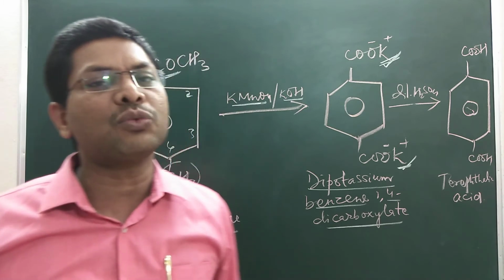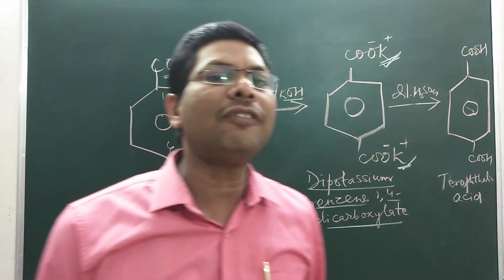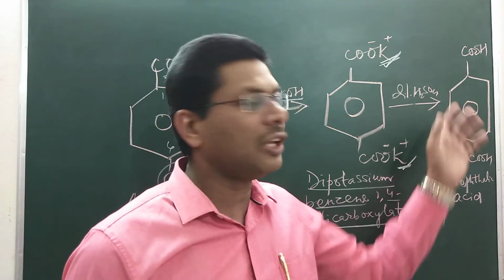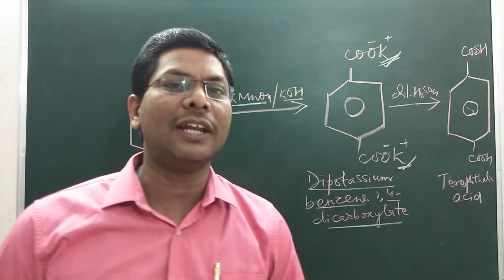Terephthalic acid is used as one of the monomers in the preparation of terylene or dacron. It is a very useful monomer in the preparation of terylene or dacron.